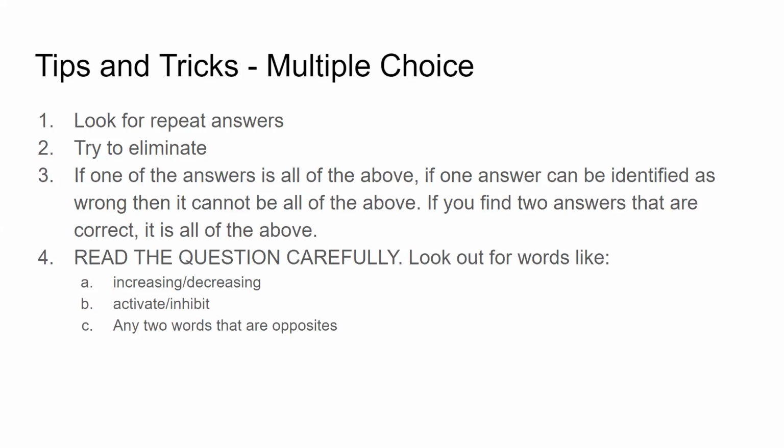So next tip is if you're looking at a question with all of the above or none of the above, again, there's good tricks for that. These are pretty logical, but if one of the answers is all of the above and one answer can be identified as wrong, then it's not all of the above. And if you find two answers that are correct in an all of the above question, then it is all of the above. And then for none of the above, if you find one answer that's right, then it's that one.